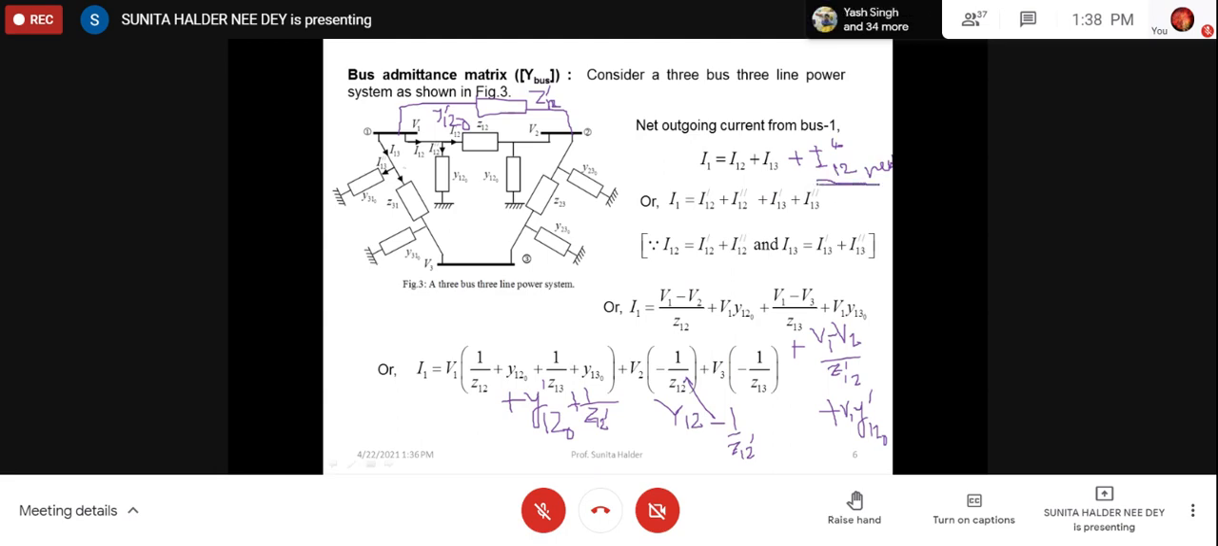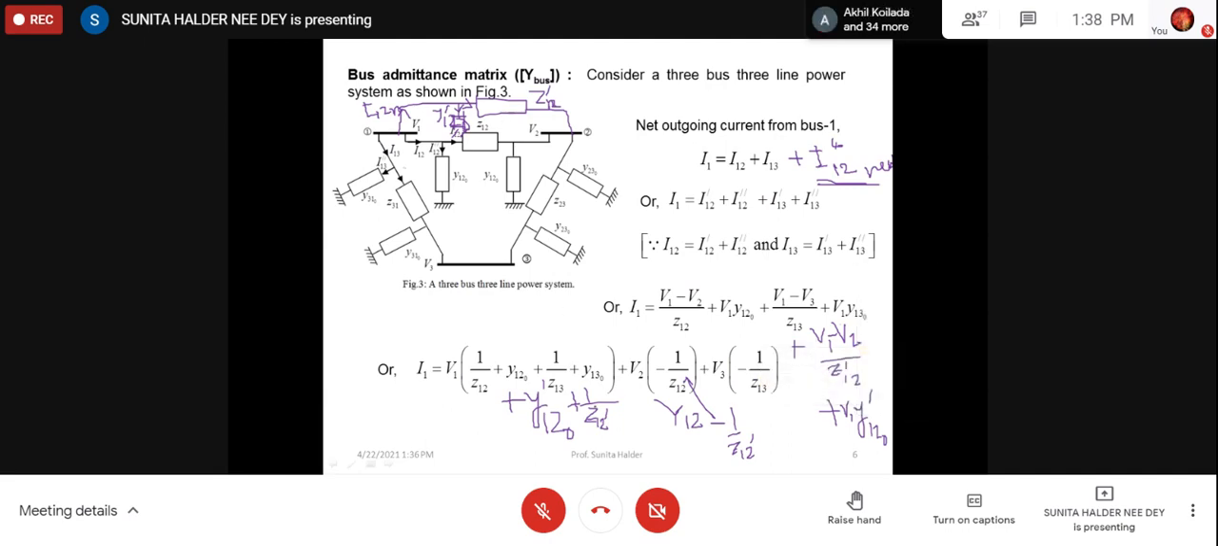Then there will be another current. Initially, there were two currents. Now, since I have added another line, there will be another current, I12 new. Here there is a series branch and a shunt branch, so there are two currents, series and shunt. So this is the I12 new. Okay, ma'am, understood. So that's why it has come.